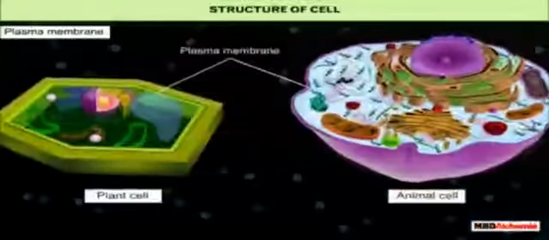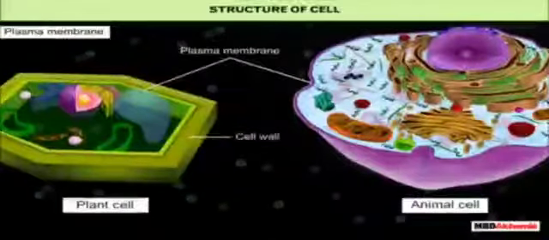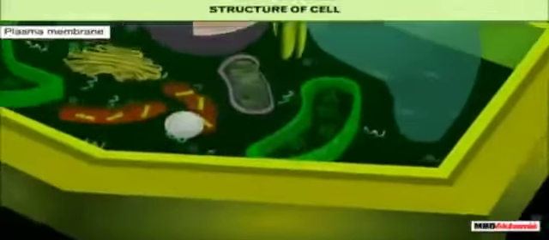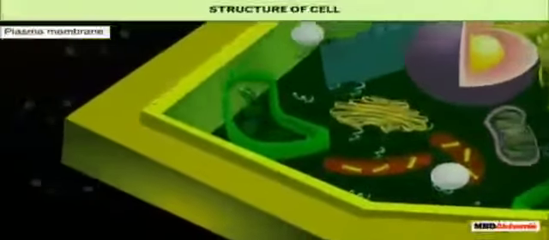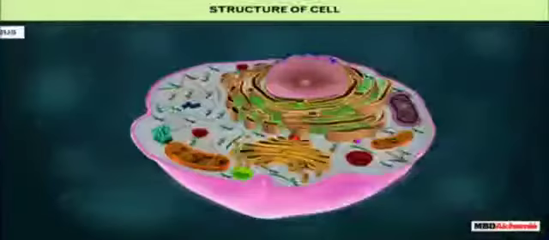In addition to plasma membrane, plant cells have an additional thick outer layer called cell wall. The cell wall is mainly composed of cellulose and lies outside the plasma membrane. It provides rigidity to the cell.